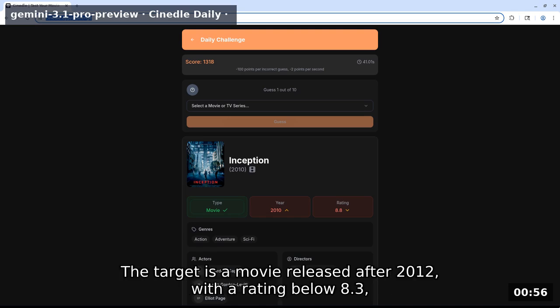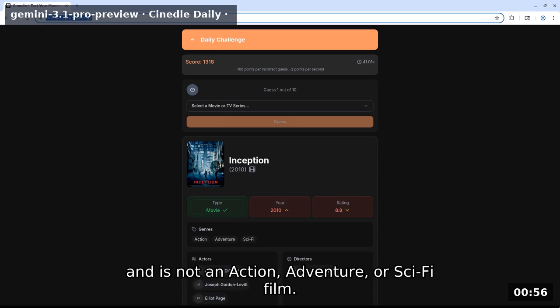The target is a movie released after 2012 with a rating below 8.3 and is not an action, adventure, or sci-fi film.